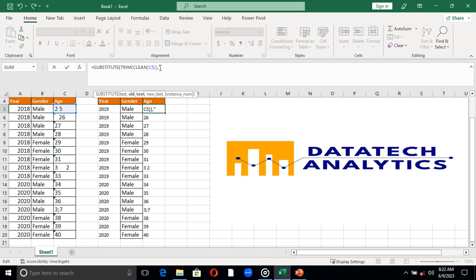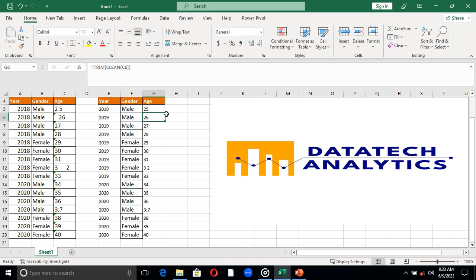Then the whole text now is space. Just this space like this, in quotation marks, and hold your quotation. Then you put a comma. Then I don't want any space in between it. You just do like this, and I close it and press enter. As you can see now, this 25 looks like the original 25. As we can see, it has worked.